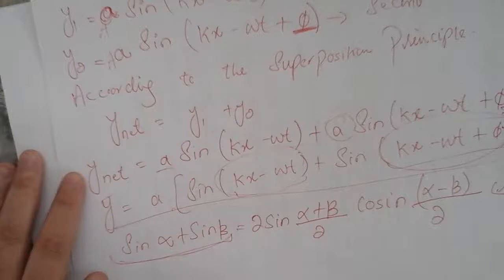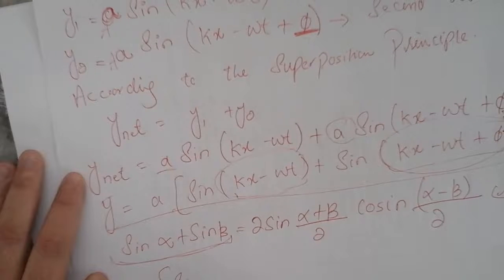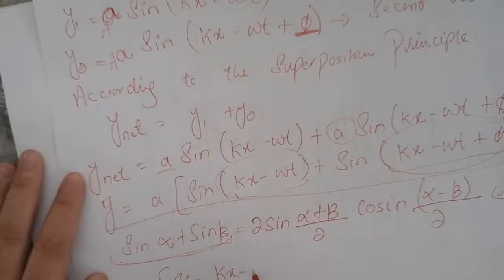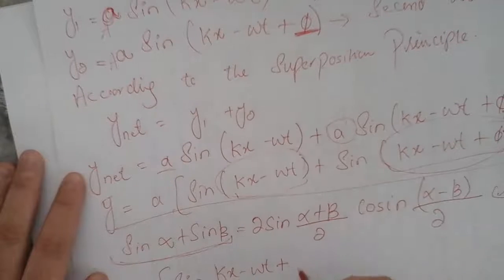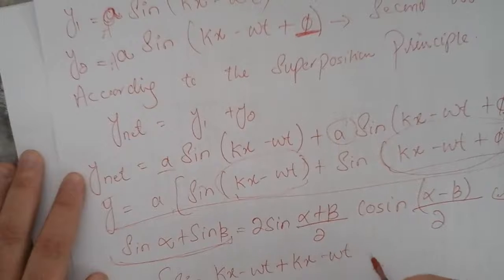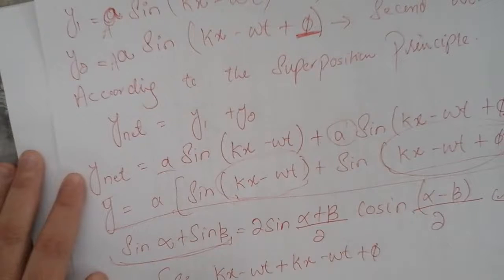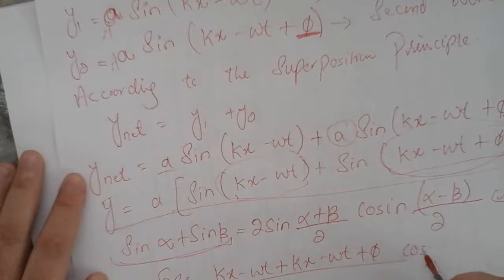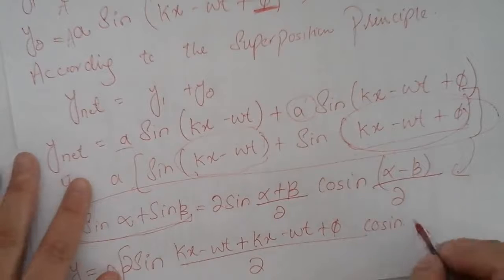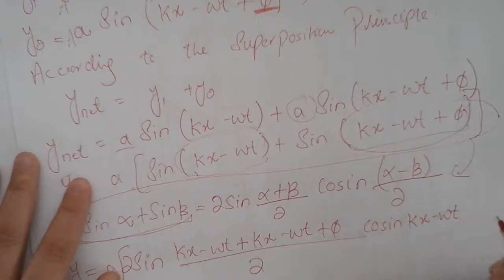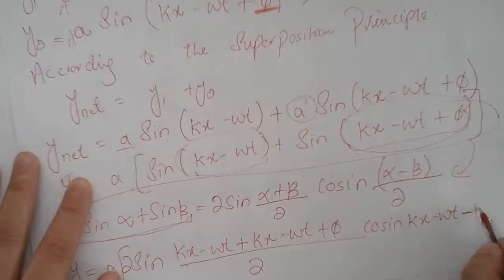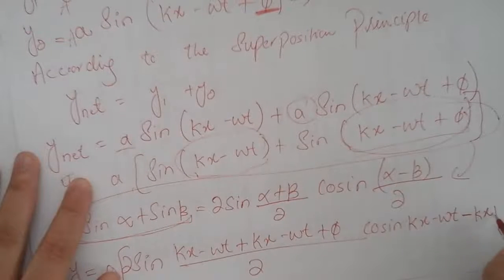So y is equal to alpha sine of kx minus omega t plus kx minus omega t plus phi divided by 2, cosine of kx minus omega t minus kx minus omega t plus phi divided by 2.